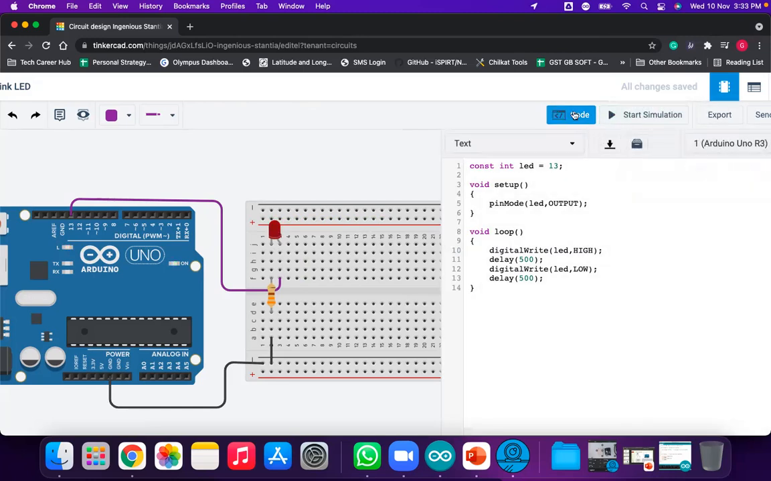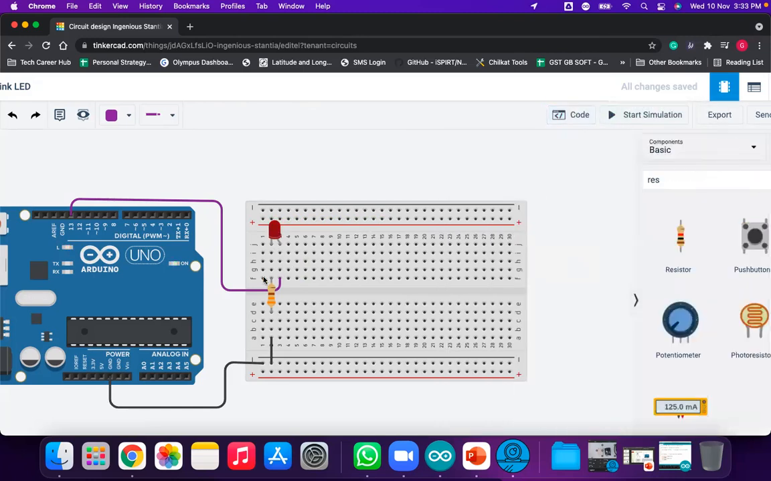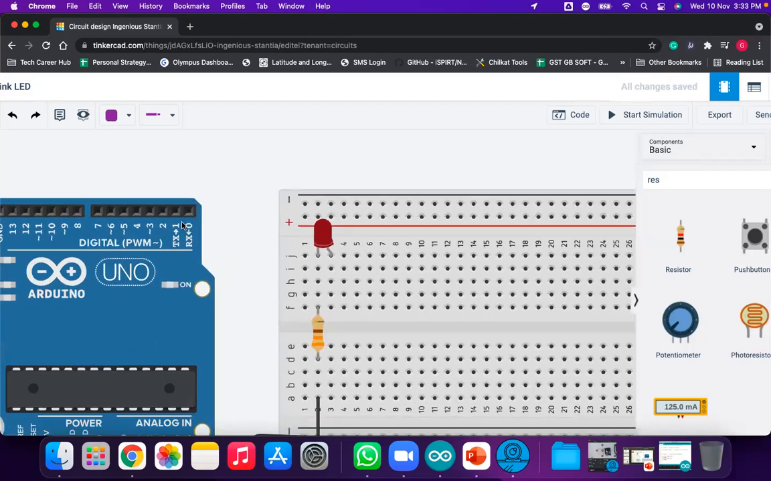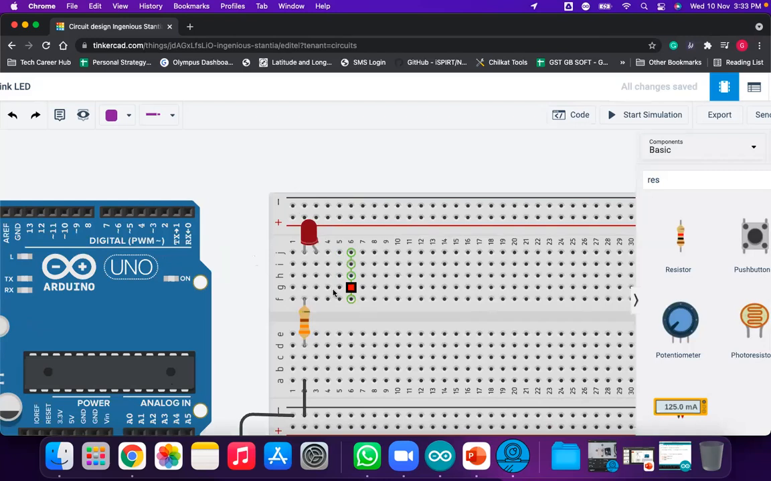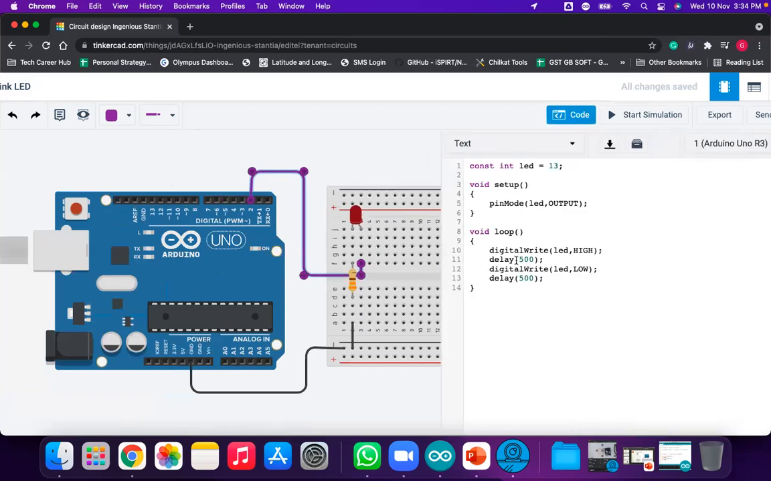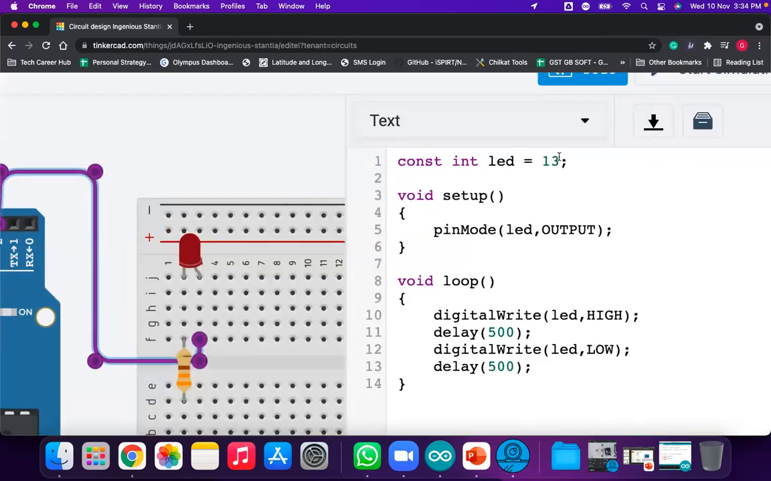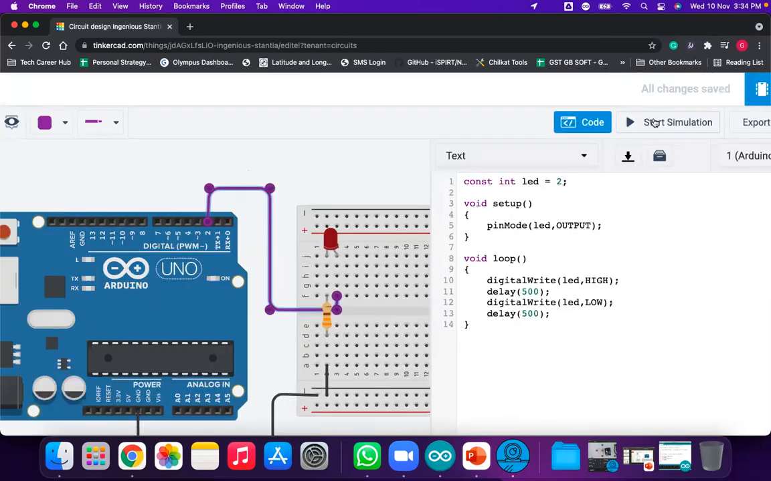So what we can do here: I have connected only one LED, and I have connected it to pin number 13. But suppose I don't want pin number 13. I want to connect this LED to pin number 2 because pin number 2 is near to my circuit. So what to do? Very simple. Do the same connection, only connect this to pin number 2. Now you need to change the code. Only this 13 has to be replaced by pin number 2, and that's it.